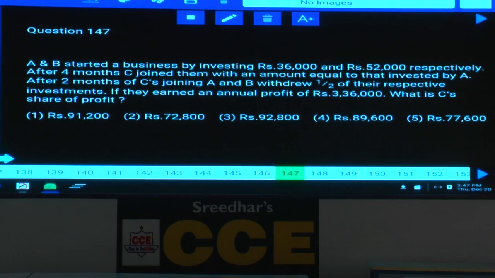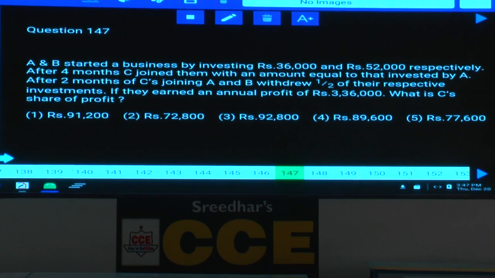A and B started a business by investing 36,000 and 52,000 respectively. After 4 months, C joined them with an amount equal to that invested by A, meaning 36,000. After 2 months of C's joining, that is, C joined after 4 months, and from there again 2 months, in the sense after 6 months, that is an indirect way of saying after 6 months from the start of business, A and B withdraw half of their respective investment. If they earned an annual profit of 3,36,000, C's share is?